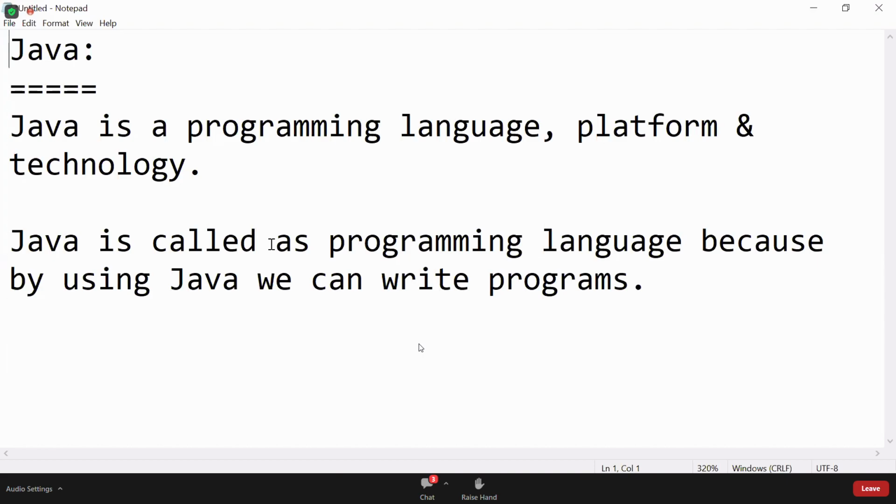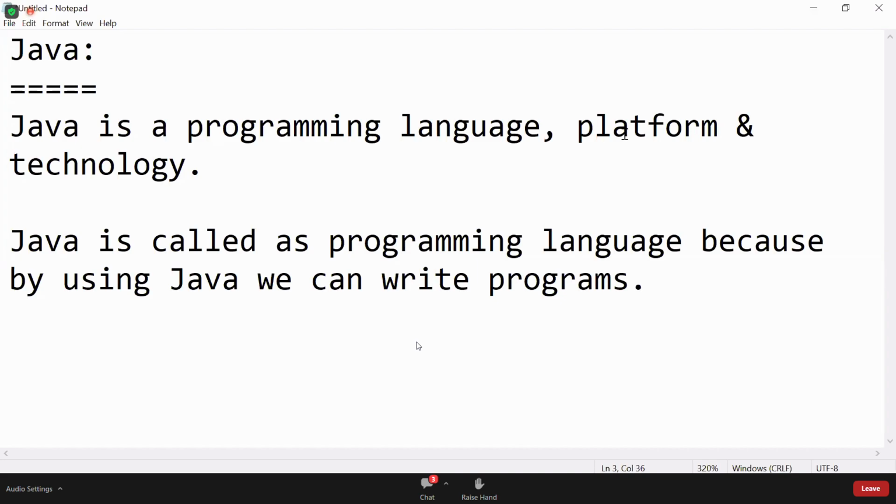See, what does Java mean? Java is a programming language. Java is a platform. Java is a technology. But why is it called a programming language? Because by using Java, we can write programs. This is very simple. But why is Java called a platform?